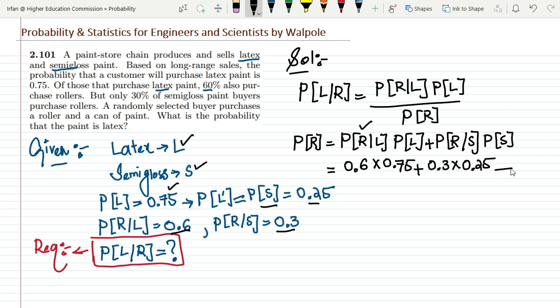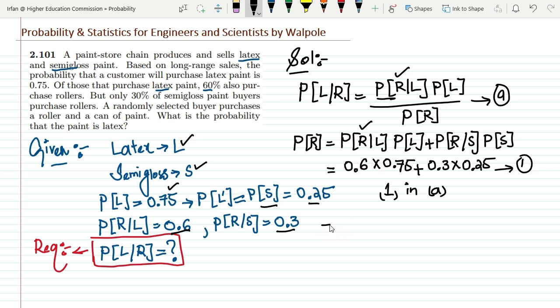So this is what we have, and putting these values and the other values here as well.